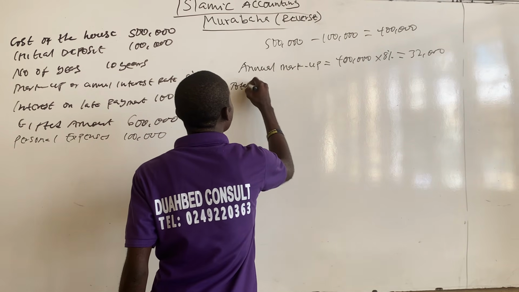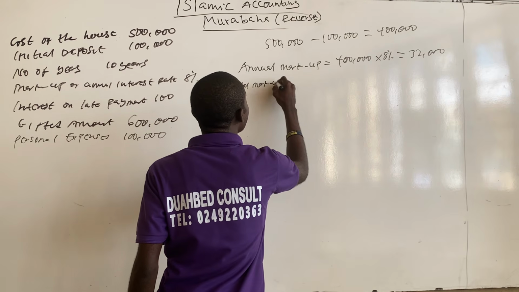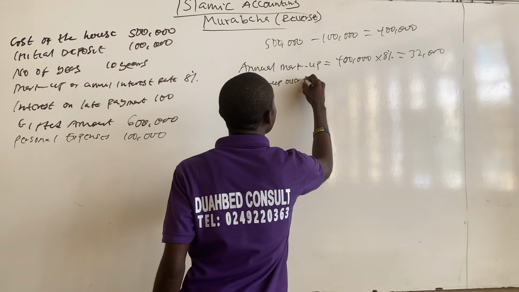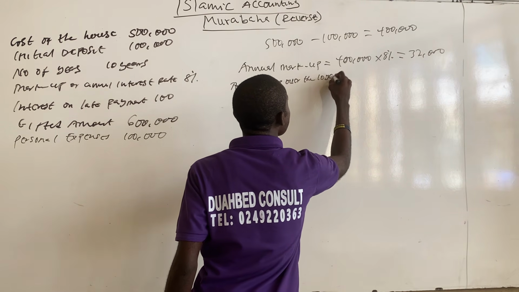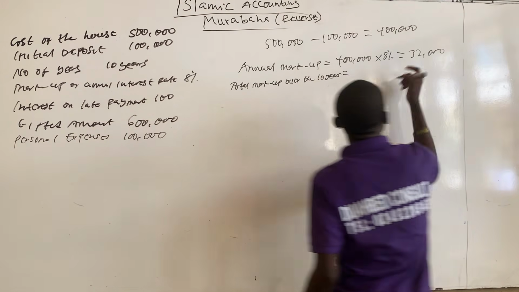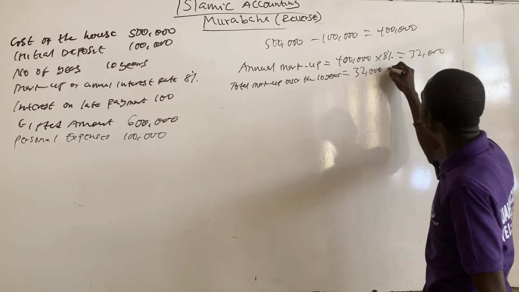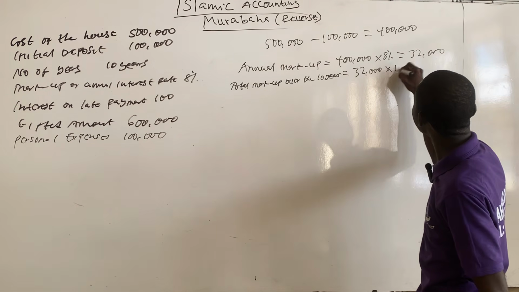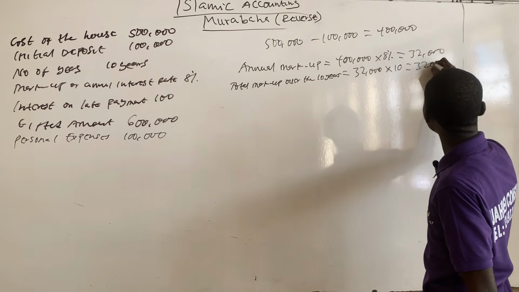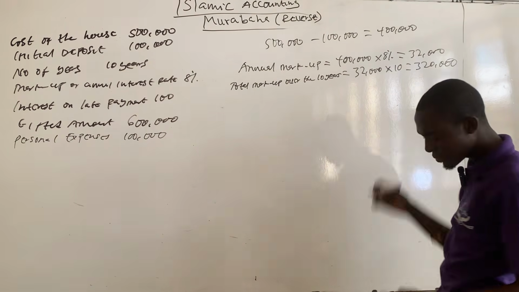So total markup over the 10 years is 32,000 times 10, and that will give you 320,000.